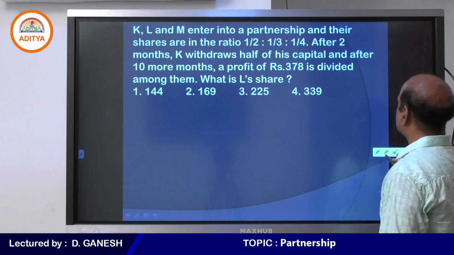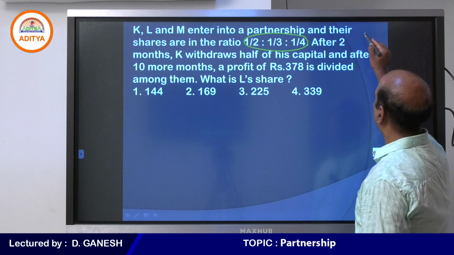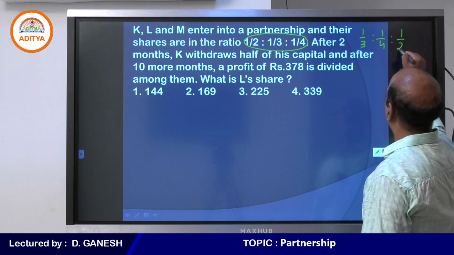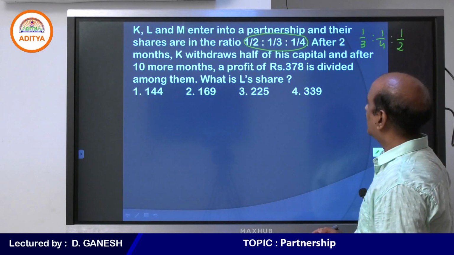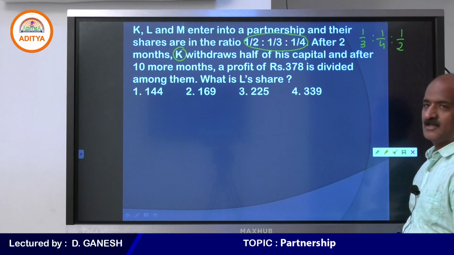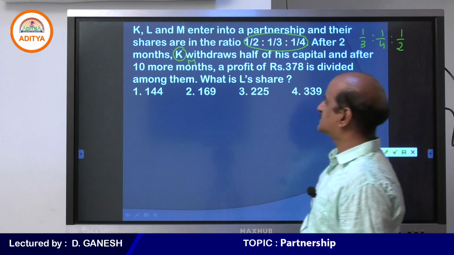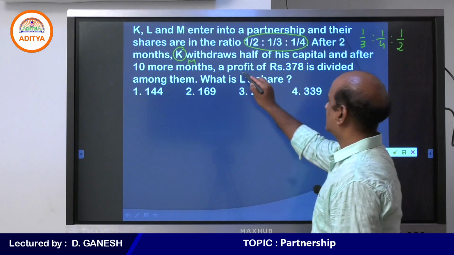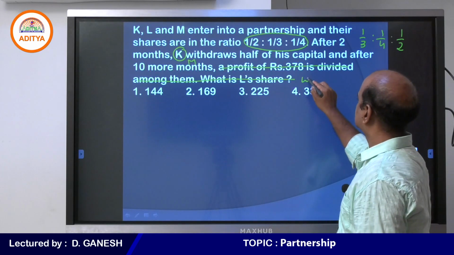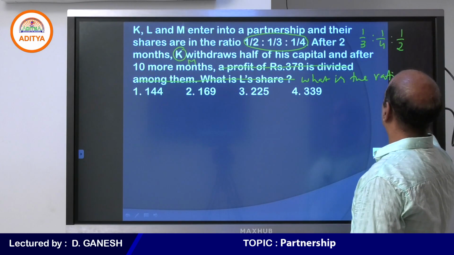Student, now please look at that. In place of 1 by 2, 1 by 3, 1 by 4, you please take 1 by 3, 1 by 4 and 1 by 2. And in place of K, you please take M and answer the same question again. What I am asking is only the ratio. What is the ratio? That's it. I did make 2 to 3 changes.